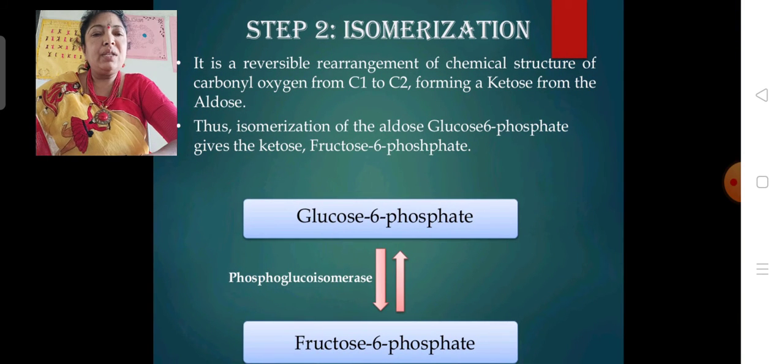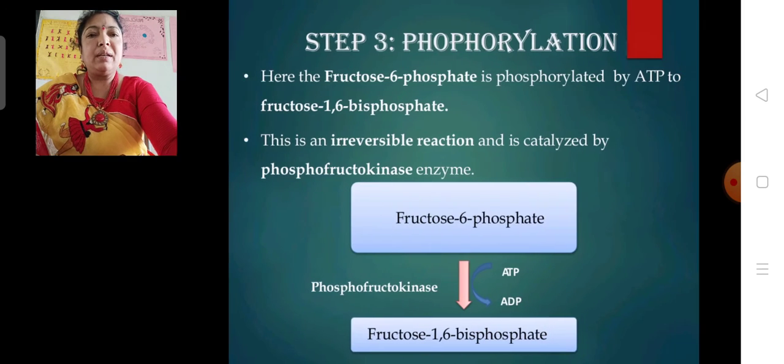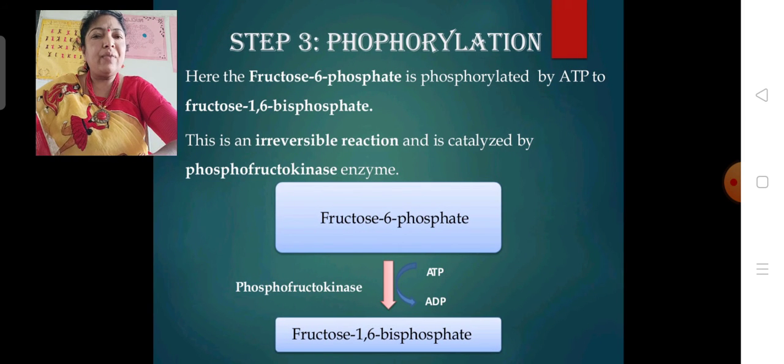Second is the isomerization reaction, in which glucose 6-phosphate is isomerized to fructose 6-phosphate. Here glucose 6-phosphate is an aldose, whereas fructose 6-phosphate is a ketose, which it is isomerized into. Hence this is catalyzed by phosphoglucoisomerase.